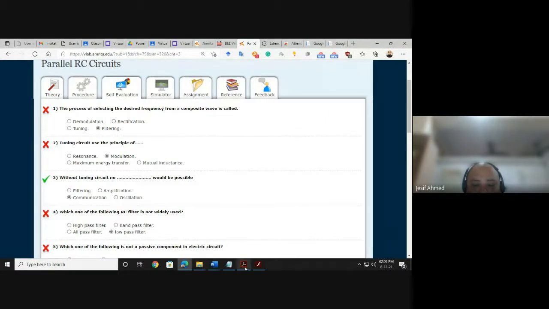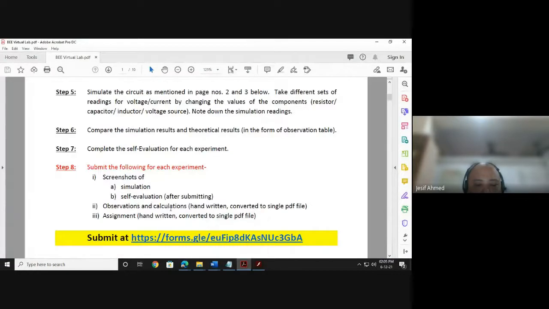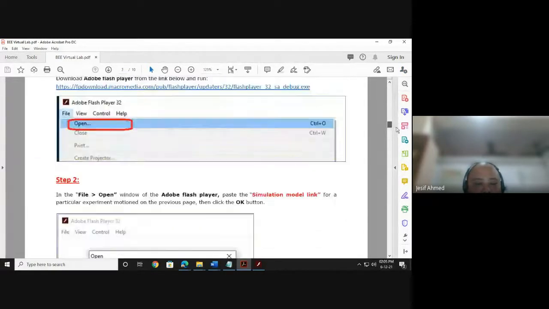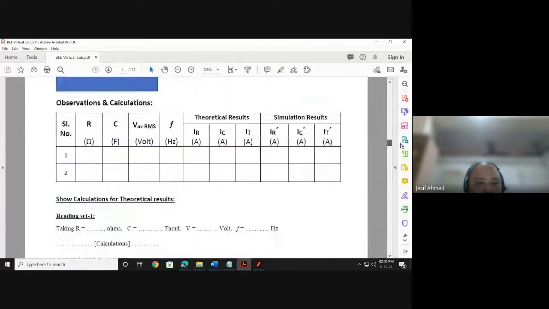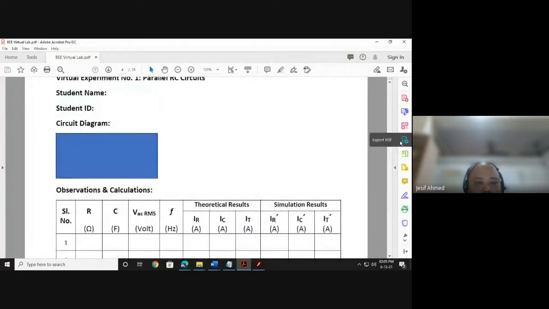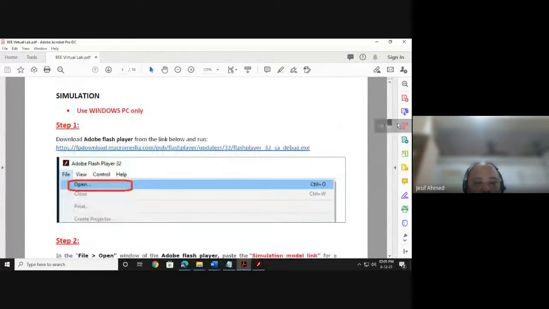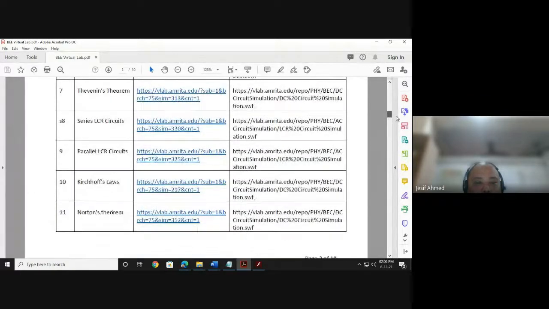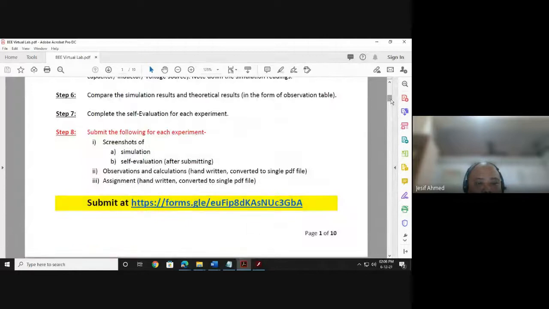Then what is the next thing? Observation and calculation part. Observation and calculation part is this part only that I have shown. You will have to write in your copy, right? Theory and observation and calculation. Then what is the next thing you need to submit?